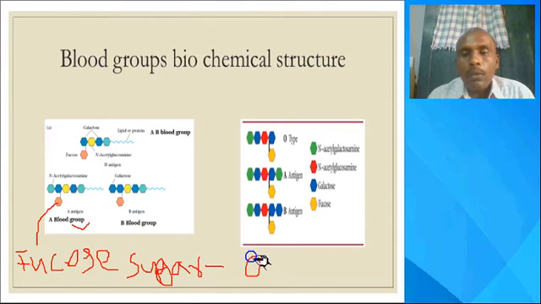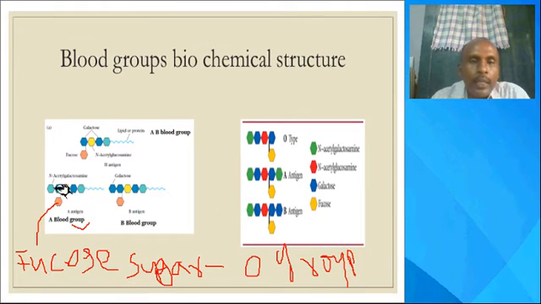If N-acetyl galactosamine is attached to the fucose sugar, it is termed the A blood group. If galactose is attached to the fucose sugar, it is termed the B blood group. If both galactose and N-acetyl galactosamine are there, it is termed the AB blood group.